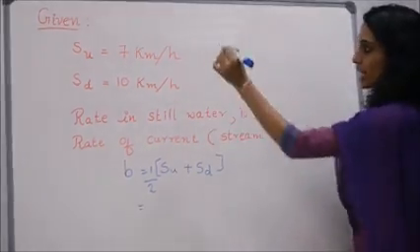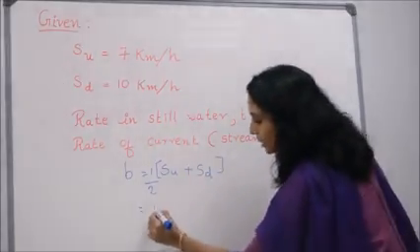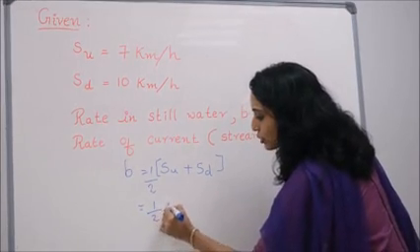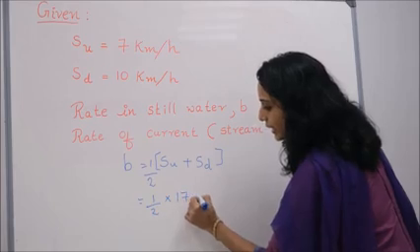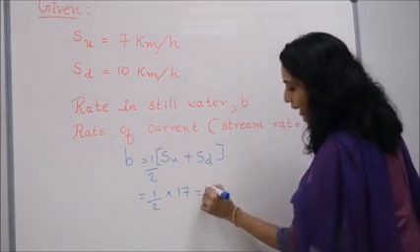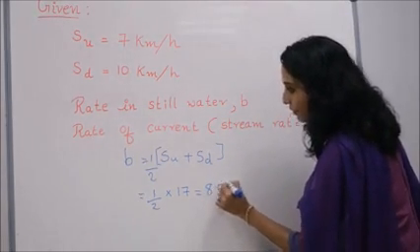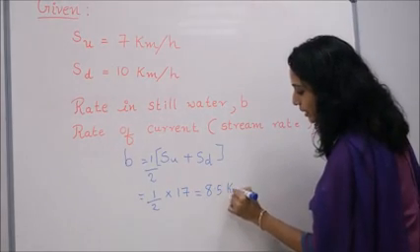Substituting SU and SD we get 1 by 2 into 17, that is equal to 8.5 km/h.